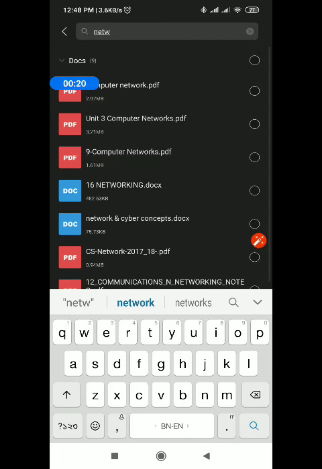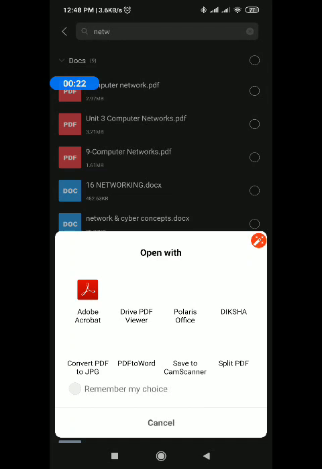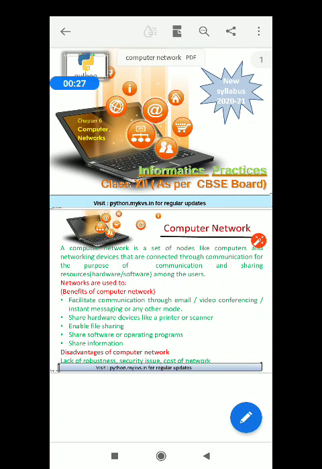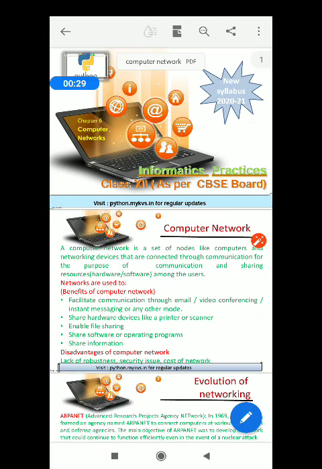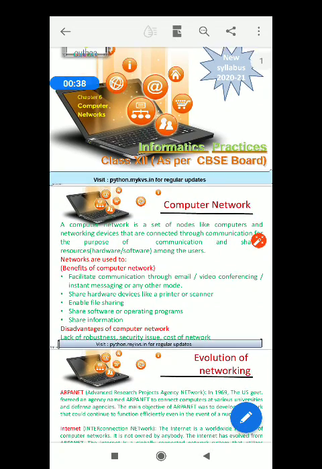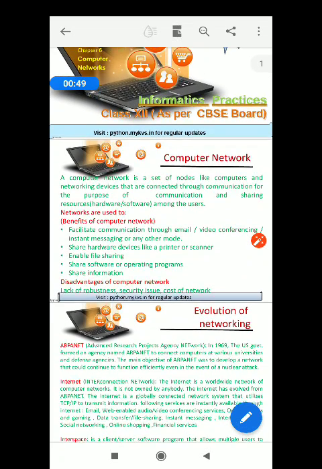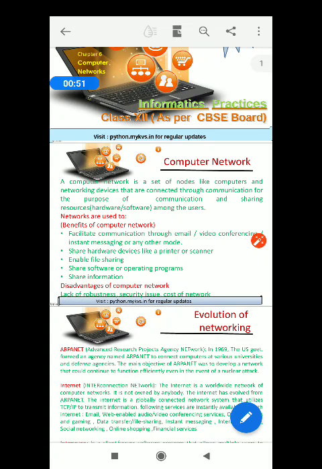Computer networks is a very important part of your syllabus, and there are other topics also, such as pandas and data visualization using PyPlot. We are leaving pandas and PyPlot for now because I want all the theory portion of your syllabus to be completed first, and then we will go for the practical part. Till then, the lockdown period will be over.